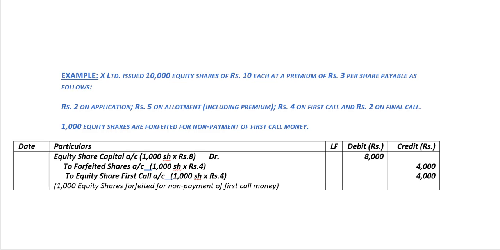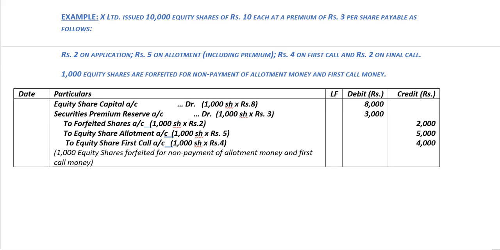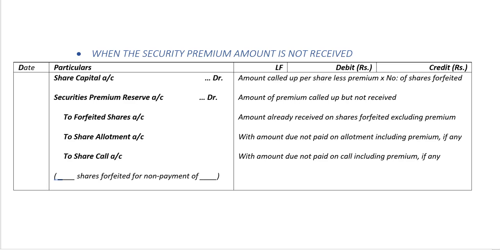So now that we've understood the journal entry for issue of shares at premium and when the premium has been received, let's move on to when the premium is not received. When the security premium amount is not received, the journal entry is as follows. We need to debit share capital account with the amount which is called up per share less the premium multiplied by the number of shares forfeited.